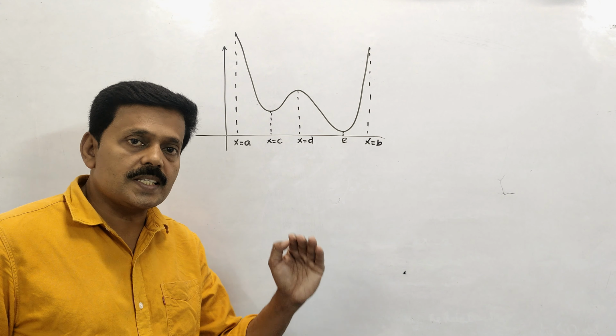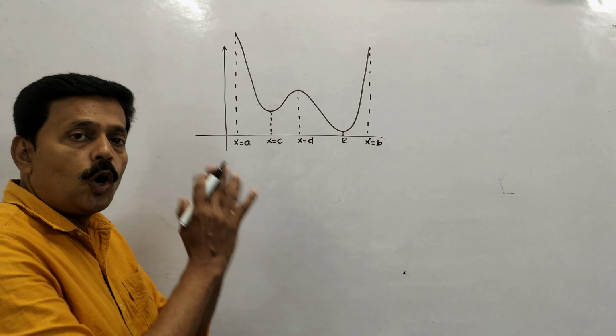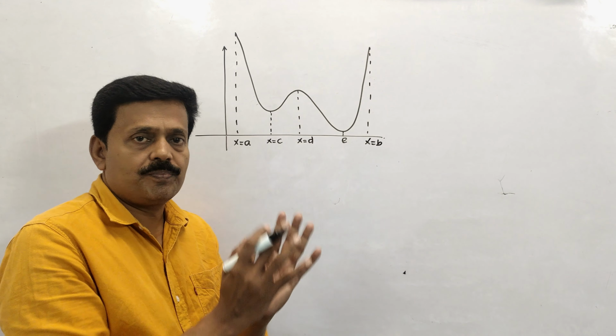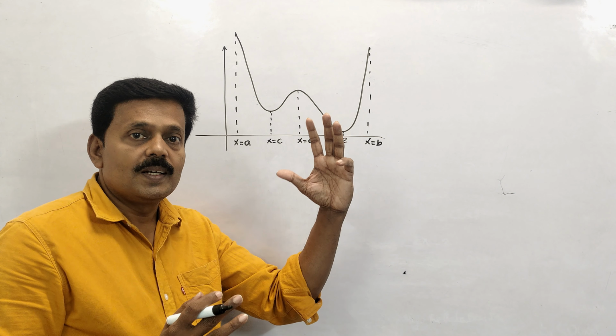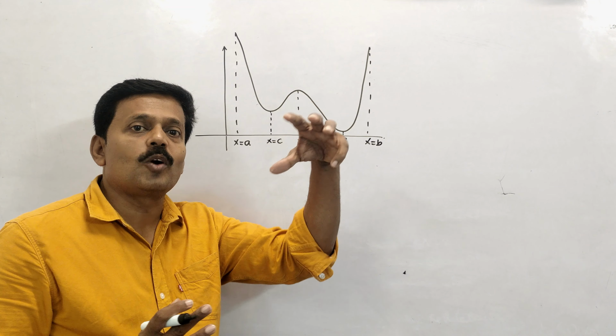Now, what is meant by local maximum? Local maximum means the maximum or minimum which exists at some nearby points, like a valley. In a valley, there exists a hill. So many such small hills will be there, having different heights. The height of one hill can be a local maximum, and the height of another hill can be another local maximum. So a function can have many local maximum, and in the same way many local minimum. But absolute maximum or absolute minimum will be only one in a given interval. That is the main difference.